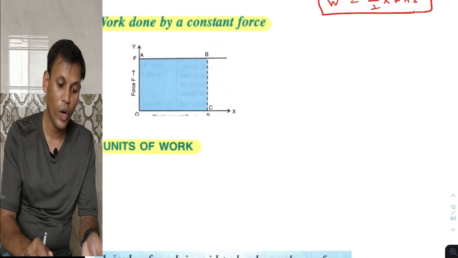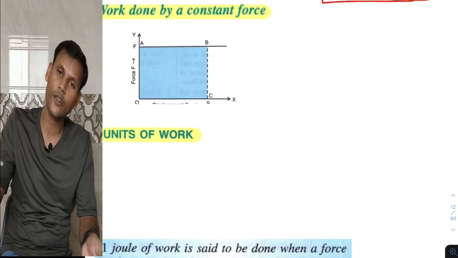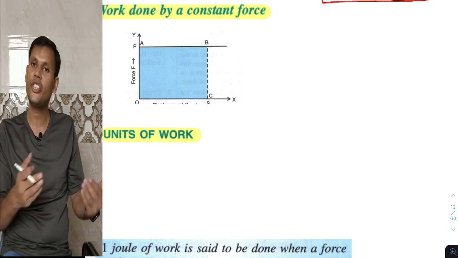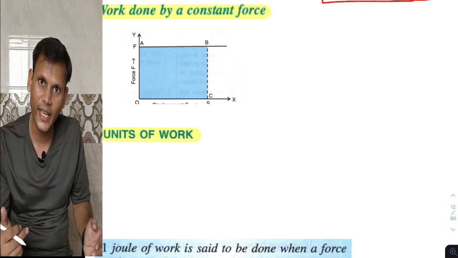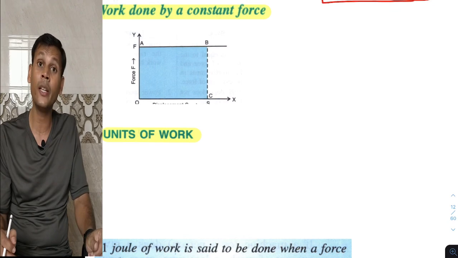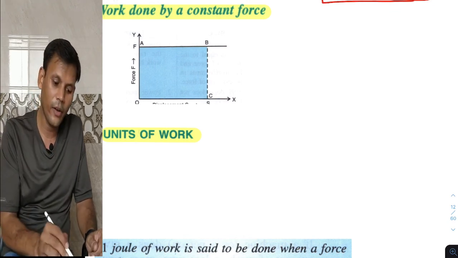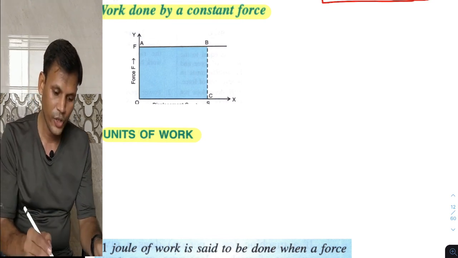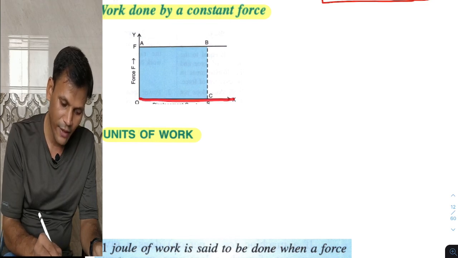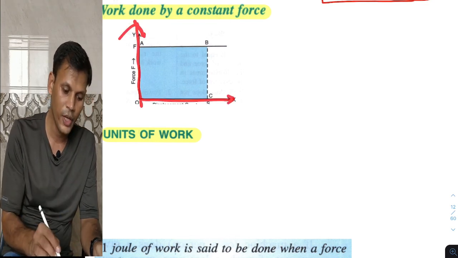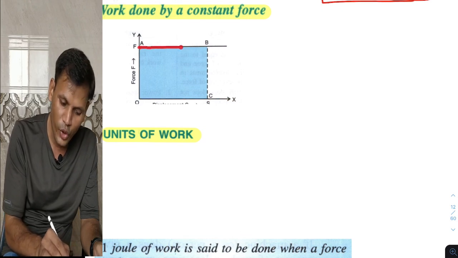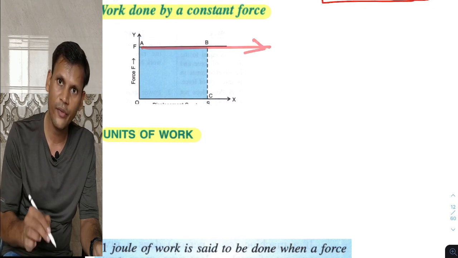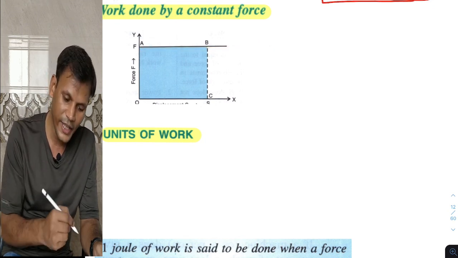Now next part, work done by a constant force. If anywhere we discuss the graph of anything which is constant, what is our observation? Constant force means force will be parallel to the x-axis. Here, this is the axis of displacement and this is the axis of force. So for a constant force, this kind of graph we are getting, and in this case work done by the constant force will be the area of this part.